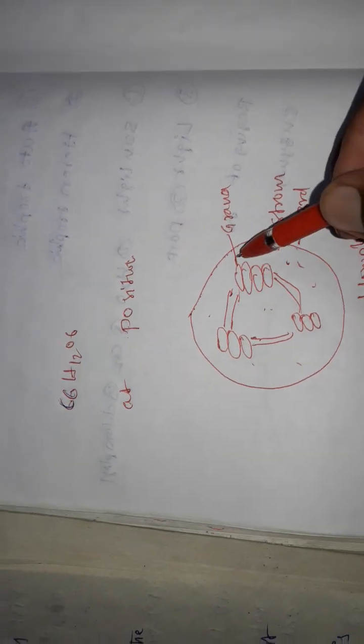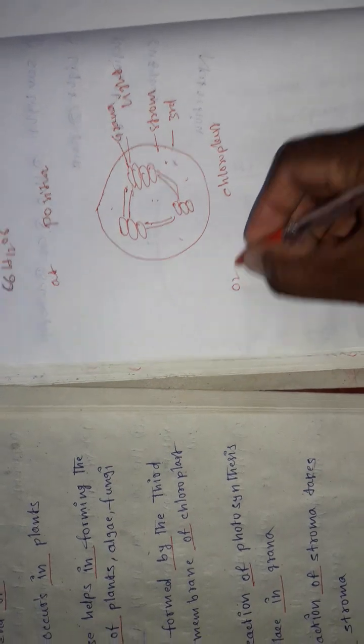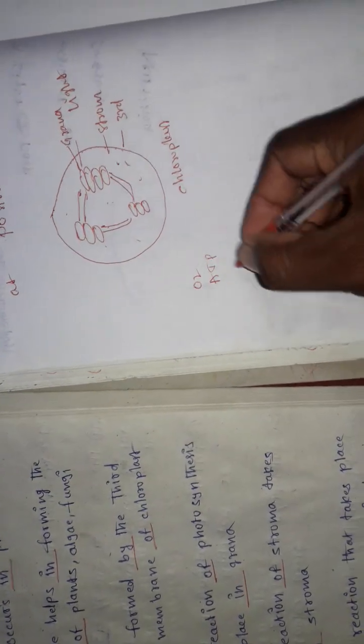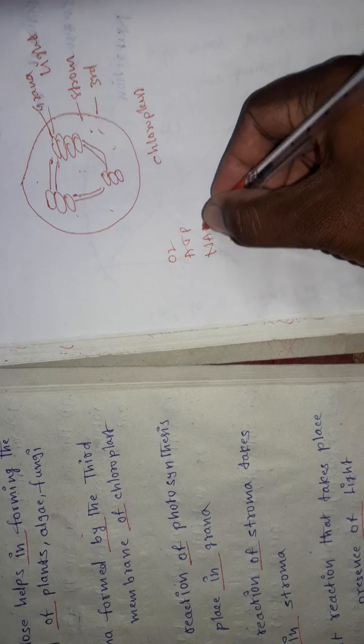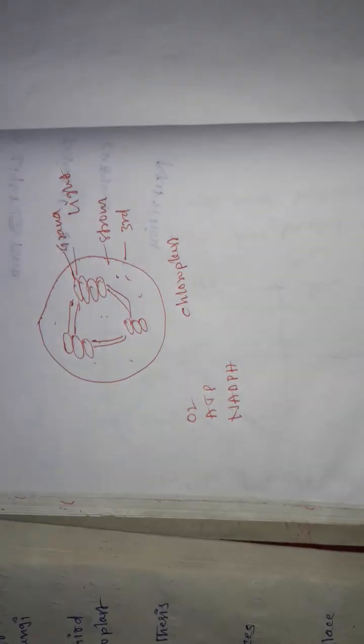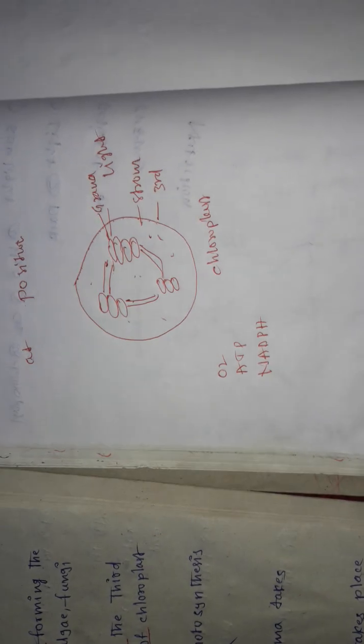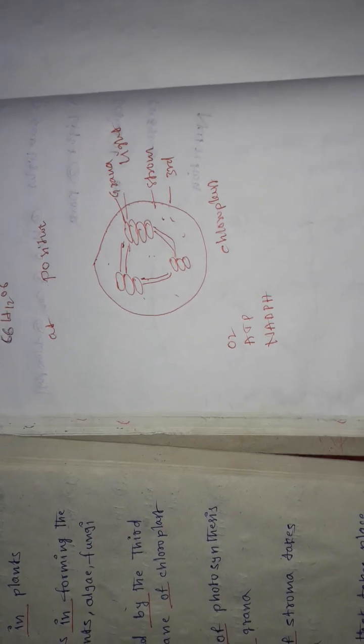So grana is important for the light reaction, which gives oxygen, ATP and NADPH as end products. So you're learning biology along with the prepositions. This is called creative learning by easy learning.